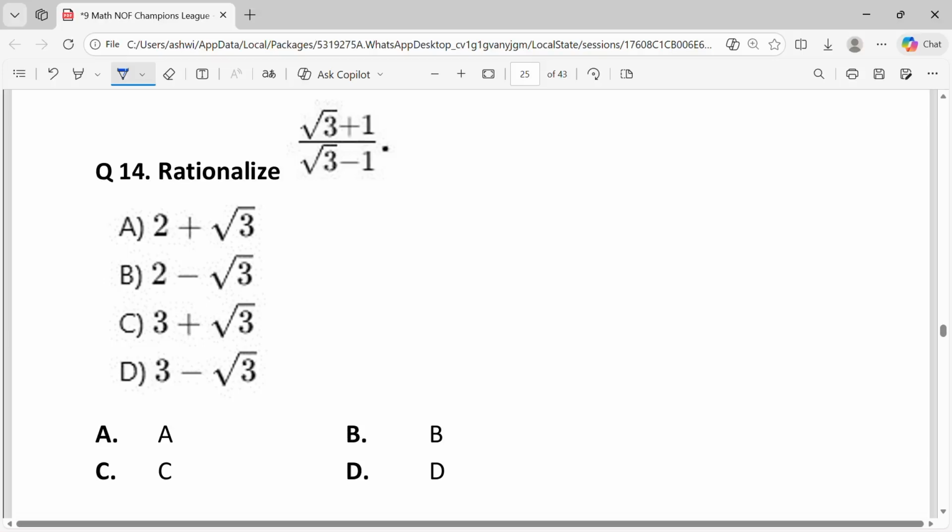Question 14. Rationalize root 3 plus 1 upon root 3 minus 1.